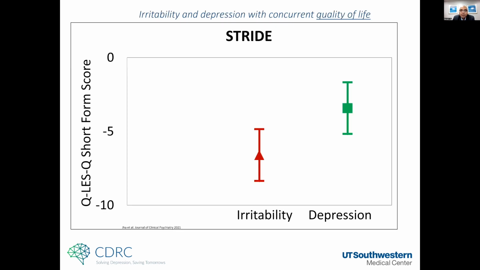We have shown it to be associated with worse quality of life, even after we control for depression severity. This was a study of individuals with stimulant use disorder. So presence of irritability in people with depression, and people with stimulant use disorder, is associated with greater functional impairment and poorer quality of life at that visit, concurrently.